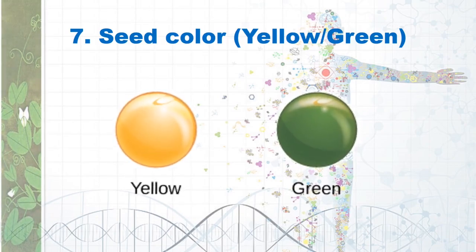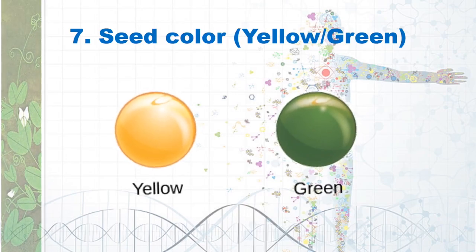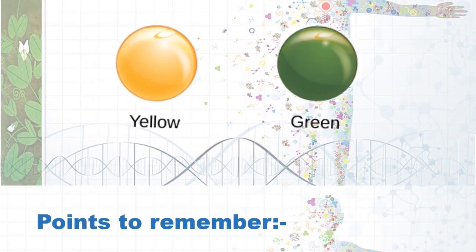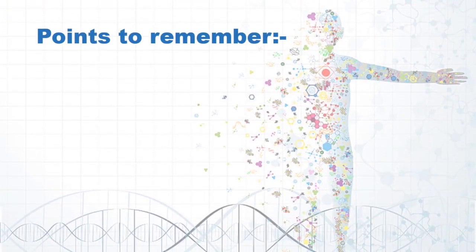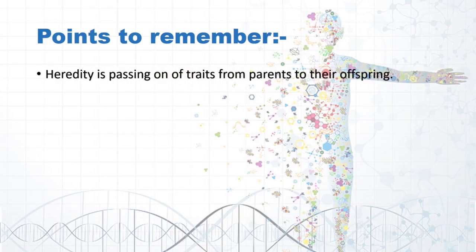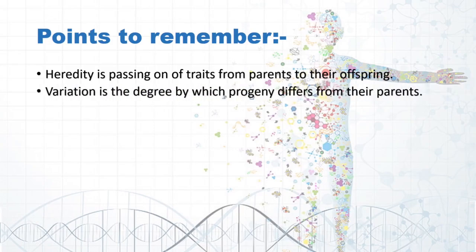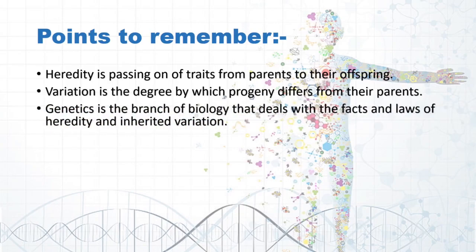Points to remember. Heredity is passing on of traits from parents to their progeny. Variation is the degree by which progeny differs from their parents. Genetics is the branch of biology that deals with the facts and laws of heredity and inherited variations. Mendel gave some fundamental laws of inheritance.